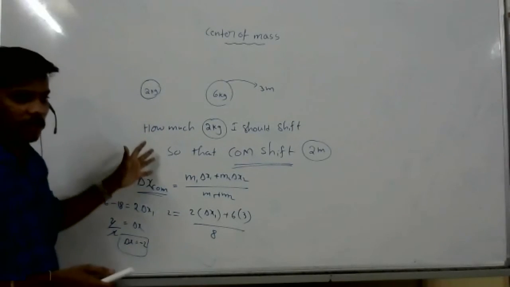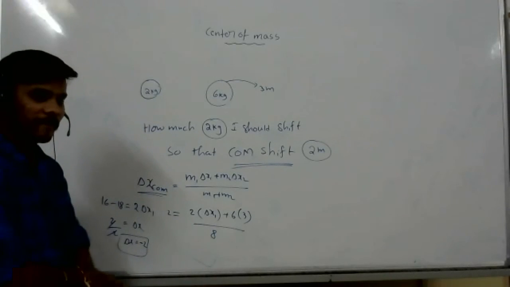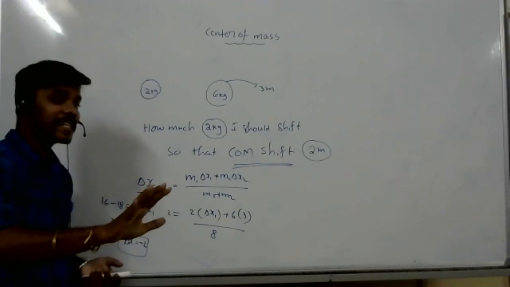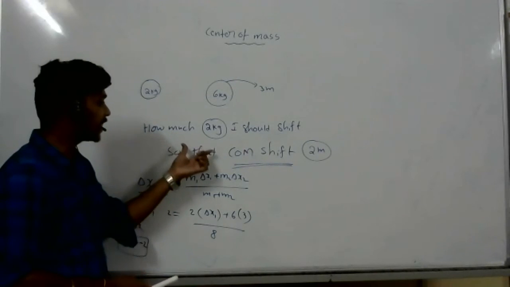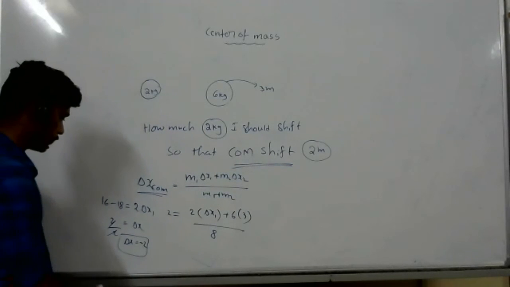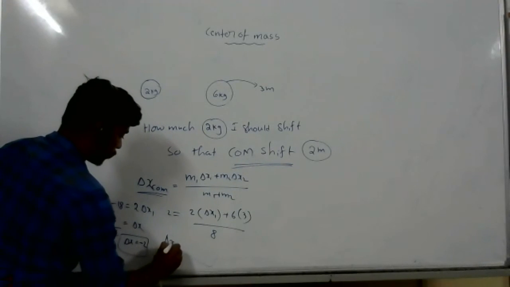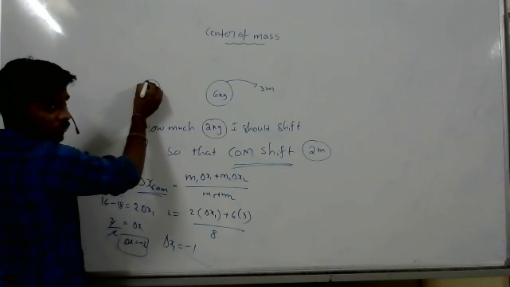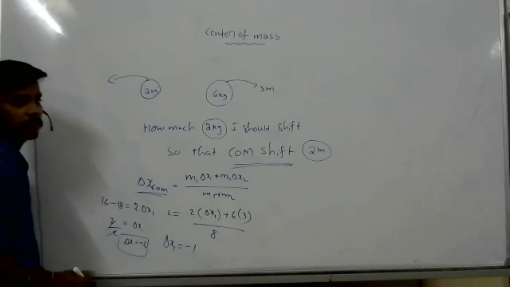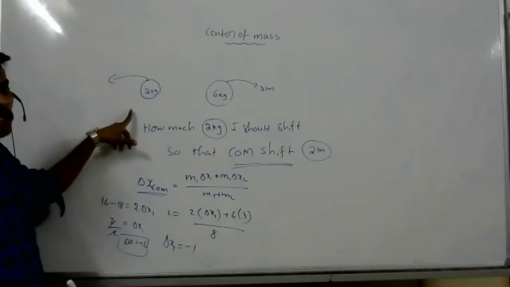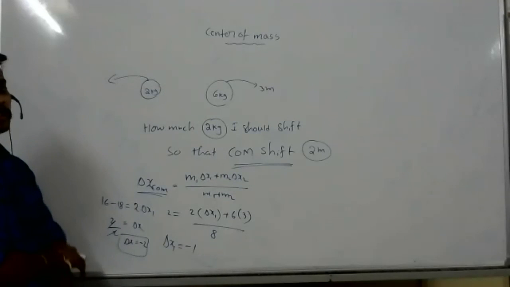Understand this model now? Sir, so delta x is -1. You wrote -2. Delta x here, what is it? Sir, the final answer is delta x1 equal to -1, which means you have to shift it in the opposite direction. -1 meter you have to shift, so that the center of mass shifts 2 meters.